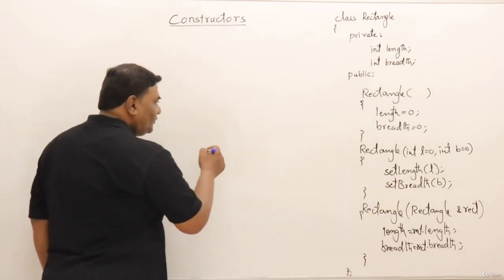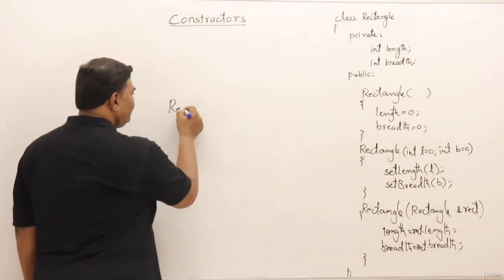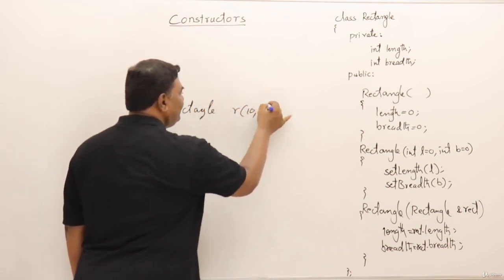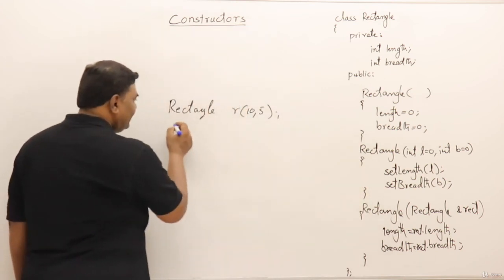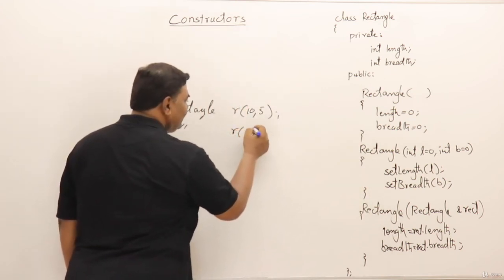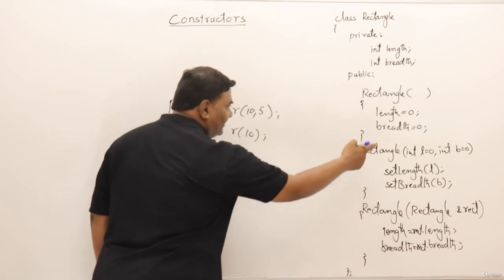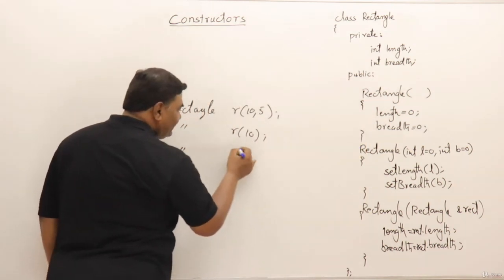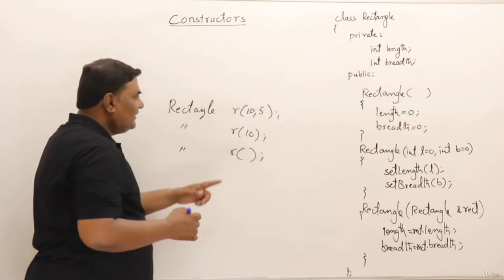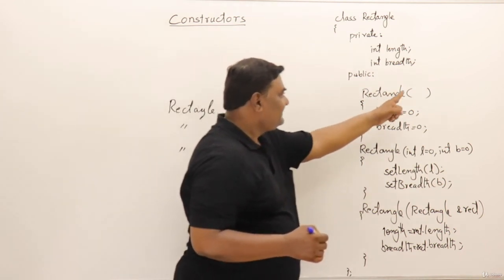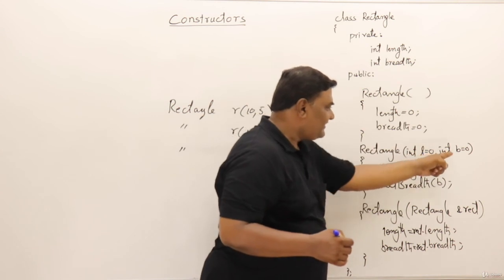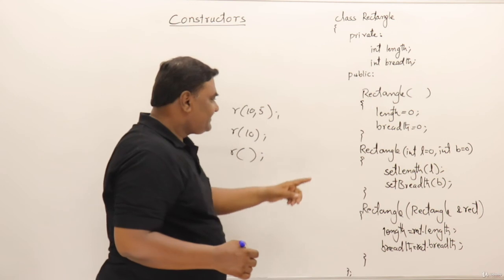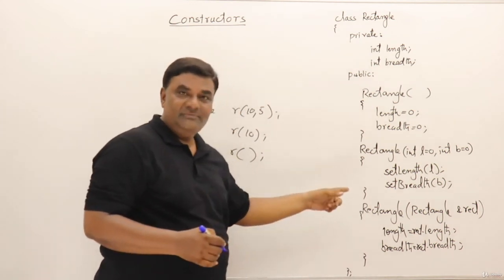Now if I say rectangle R with 10, 5, this constructor will be called. If I say rectangle R just 10, then this same constructor is called, breadth value is 0 and length value is 10. If I pass nothing, then no arguments, this is also there. I can call this without passing any argument because both are 0, 0. So this also acts as a no-argument constructor.